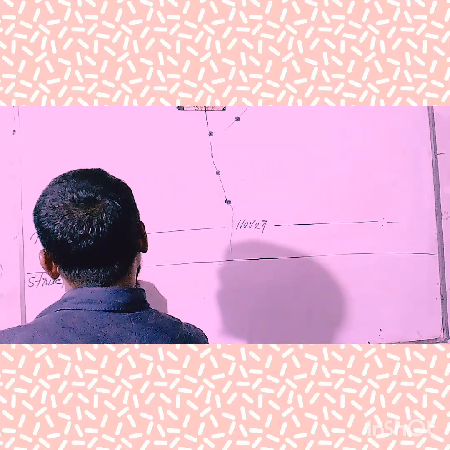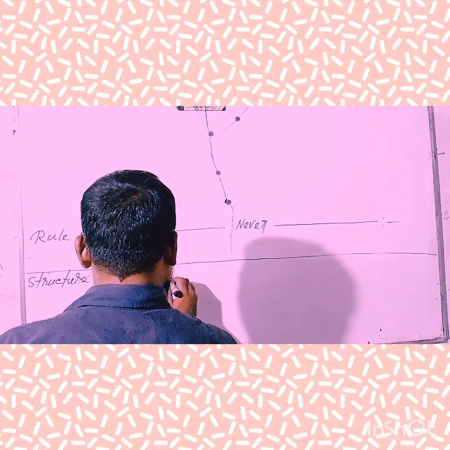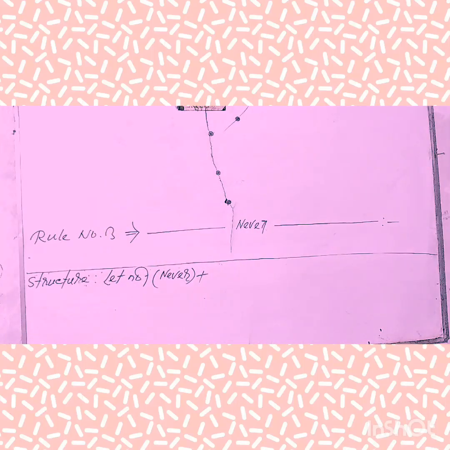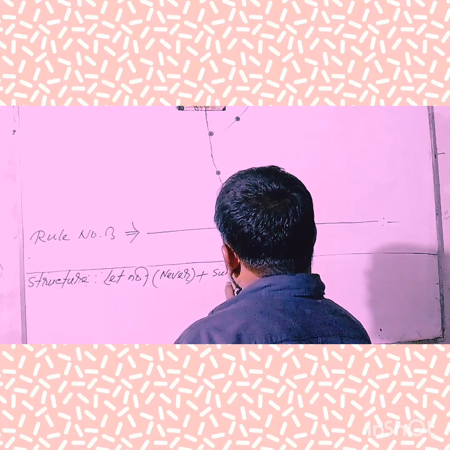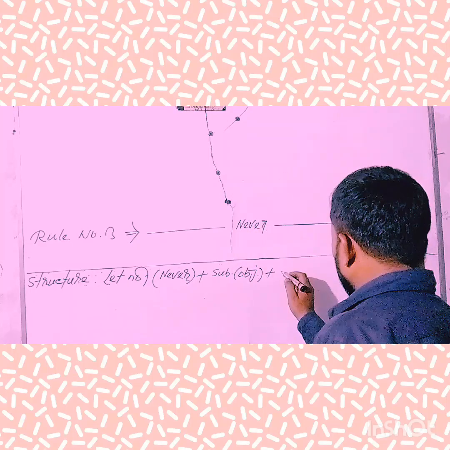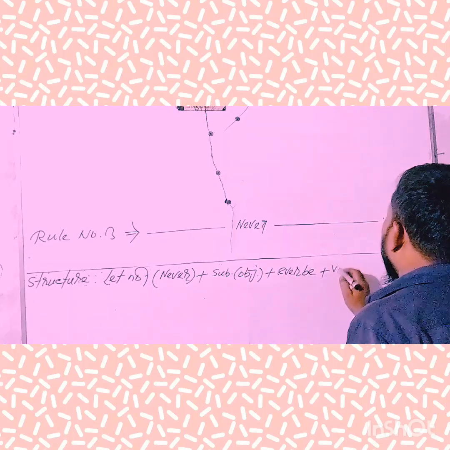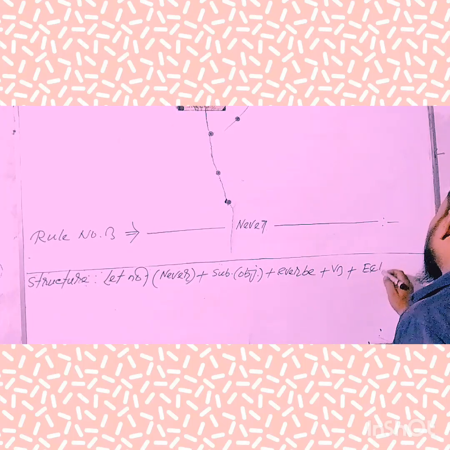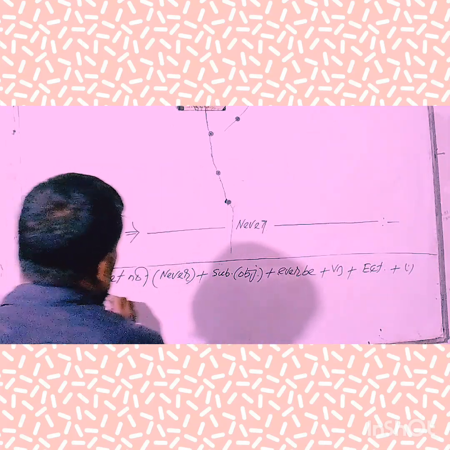In this case, you have to write down "let not"; "never" must be deleted. Next, number two, you'll have to use the objective form of the object. Next, you will have to use "be". Next, the third form of the verb, then the extension if any, and finally, end with the note of full stop.